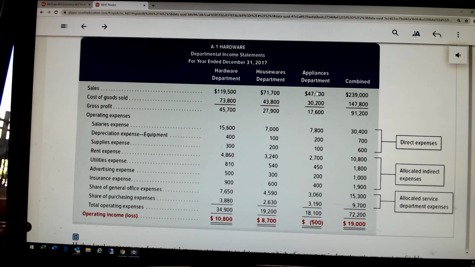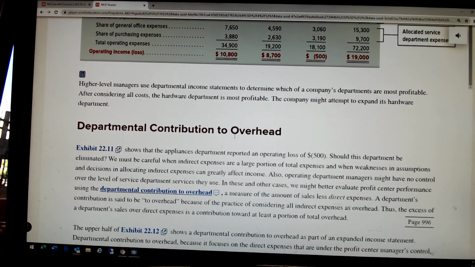Or is the insurance that we're paying for the building, and the portion that's allocated to that particular department, going to be eliminated? And the answer is no. It's still going to be there as well. So all we're going to be eliminating is their revenue and their cost of goods sold, and probably their direct expenses. But the rest of these allocated expenses are simply going to have to be allocated to the remaining two departments. So what we need to do is ask, what is this department actually contributing to overhead?